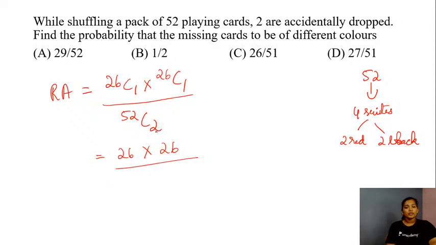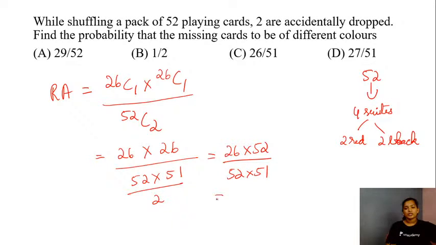This would be 52 factorial divided by 2 factorial into (52 minus 2), that is 50 factorial. So this is going to be 52 into 51 divided by 2. Simplifying this, the 2 would go to the numerator, so you would have 26 into 52 divided by 52 into 51. So the required answer here is 26 by 51. So option C is the right answer for this question.